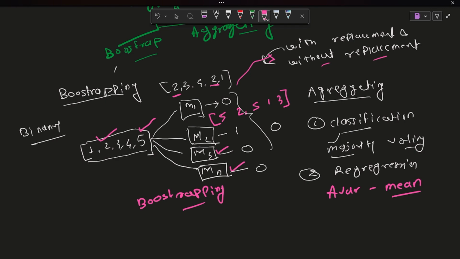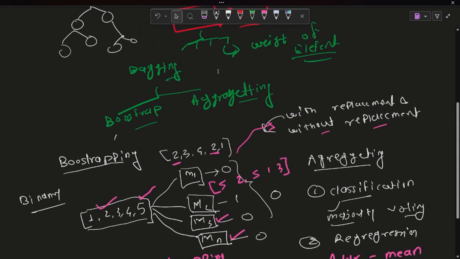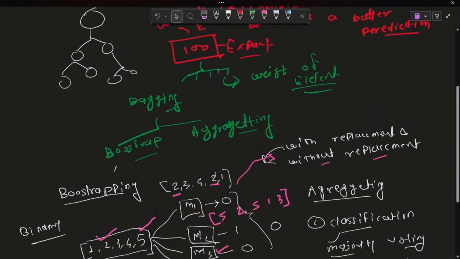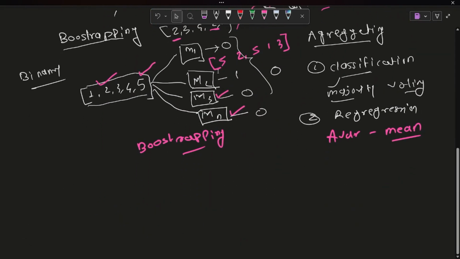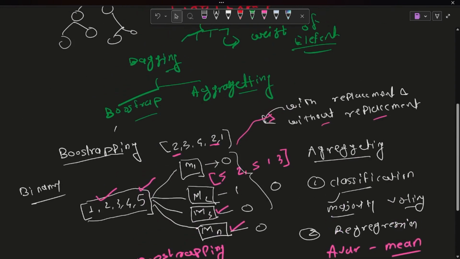I hope you understand bootstrapping, aggregating and bagging, and how random forest works and gives its output. It is not that difficult to understand. We will meet in a practical approach to bagging, boosting and random forest.